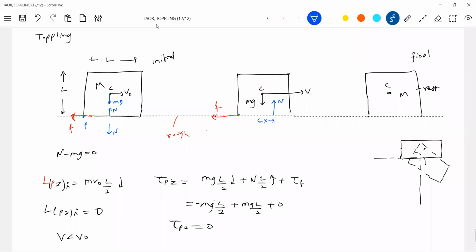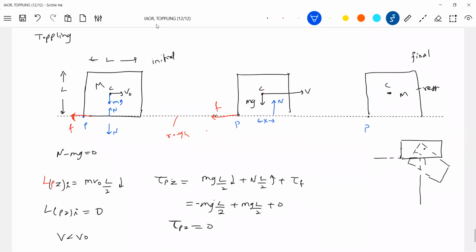Now you calculate the torque. So definitely I should not write N into L by 2, no? So what shall I write? N into L by 2 plus x. So some resultant torque will be there, and because of that angular momentum is decreasing. So this was a wrong thing, and therefore I should do a correction now. About what point? I applied about point P. Let me continue about point P only.